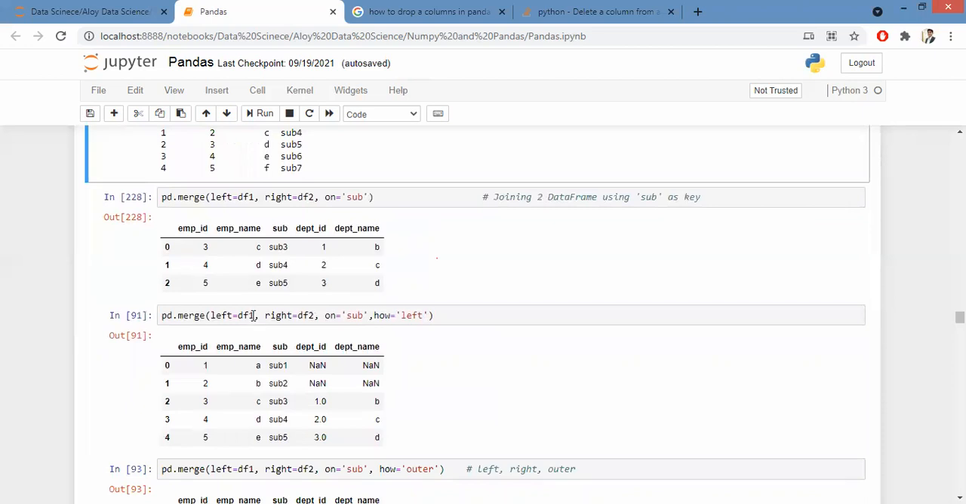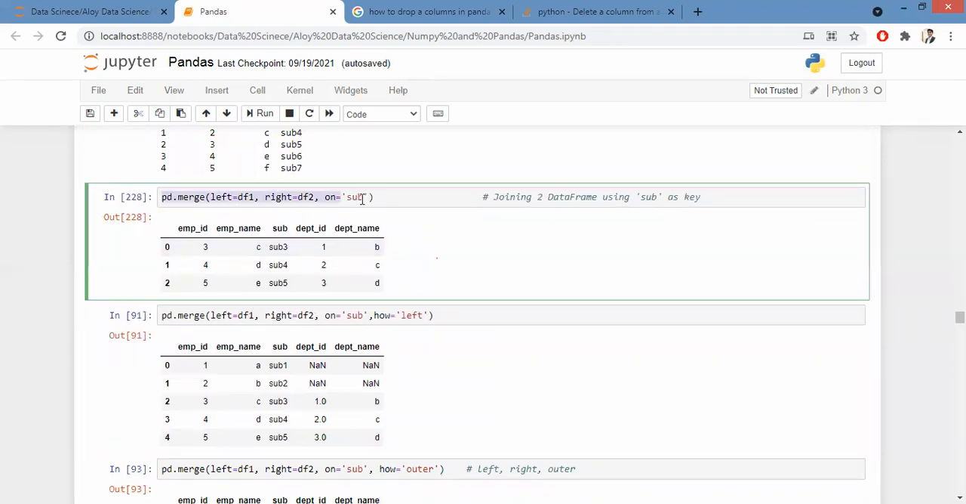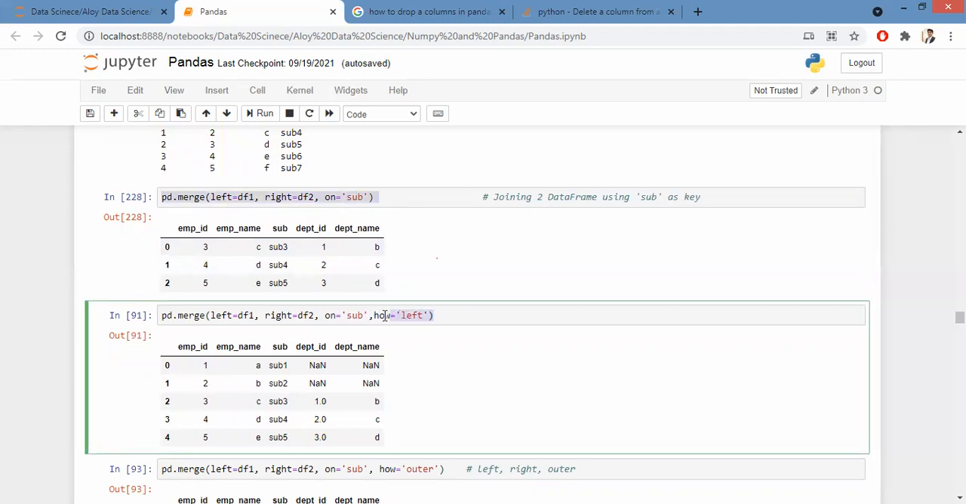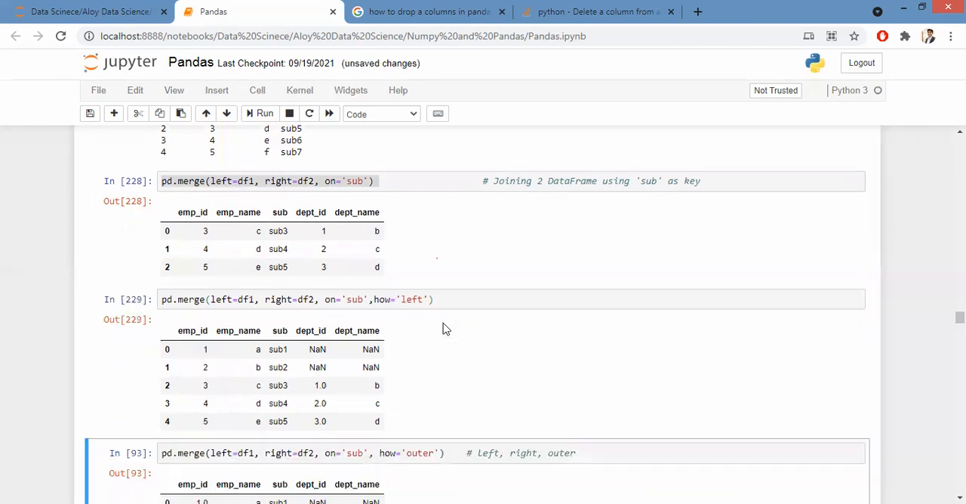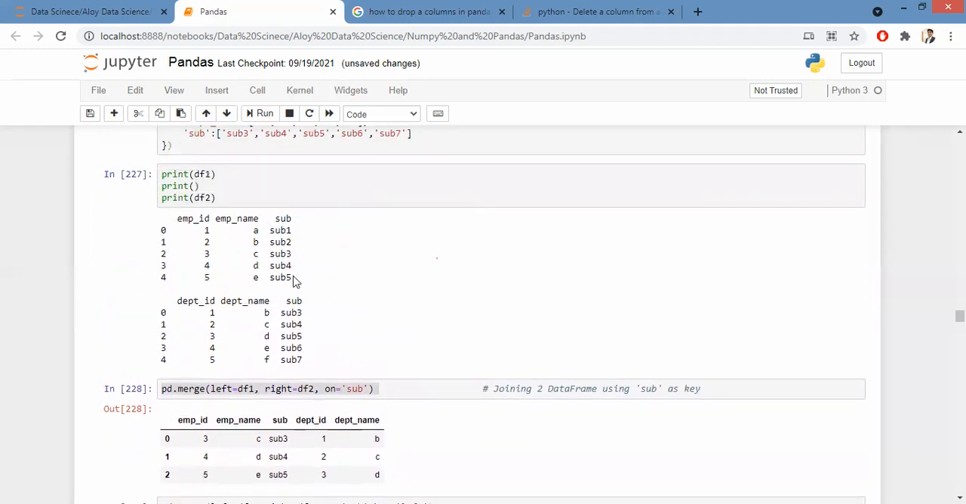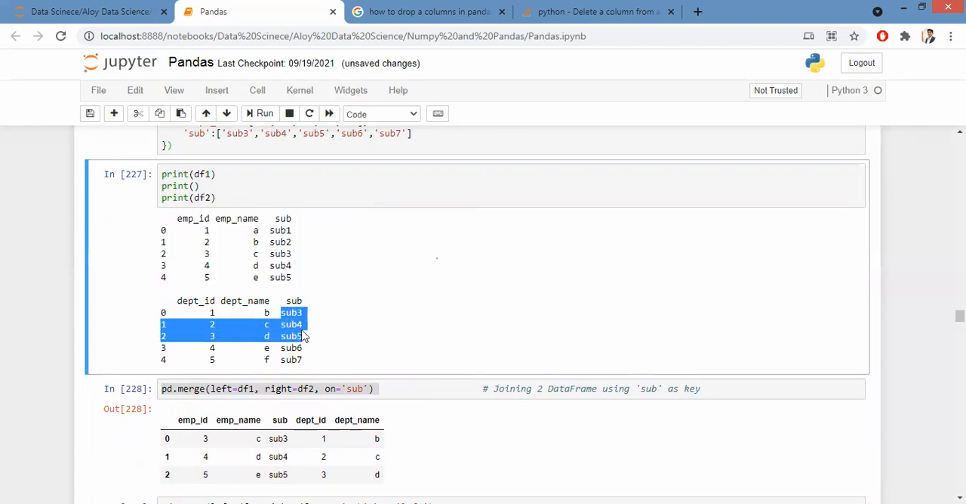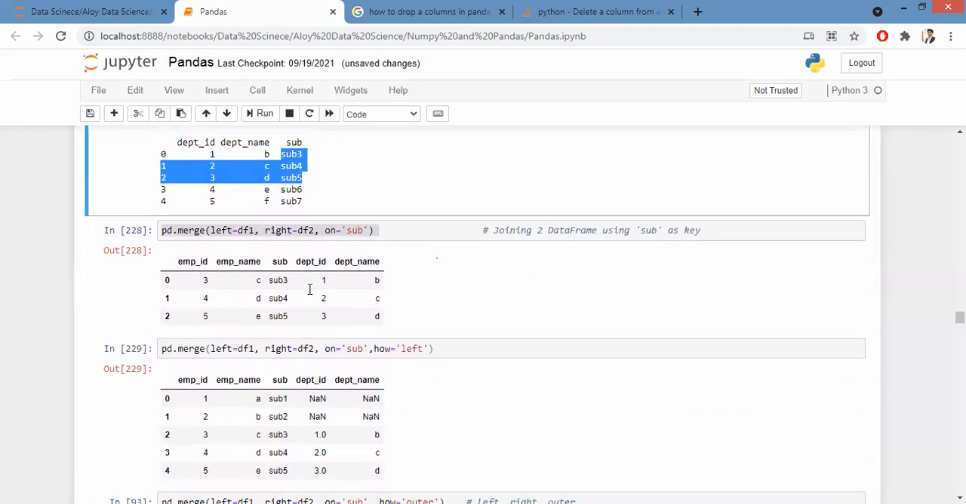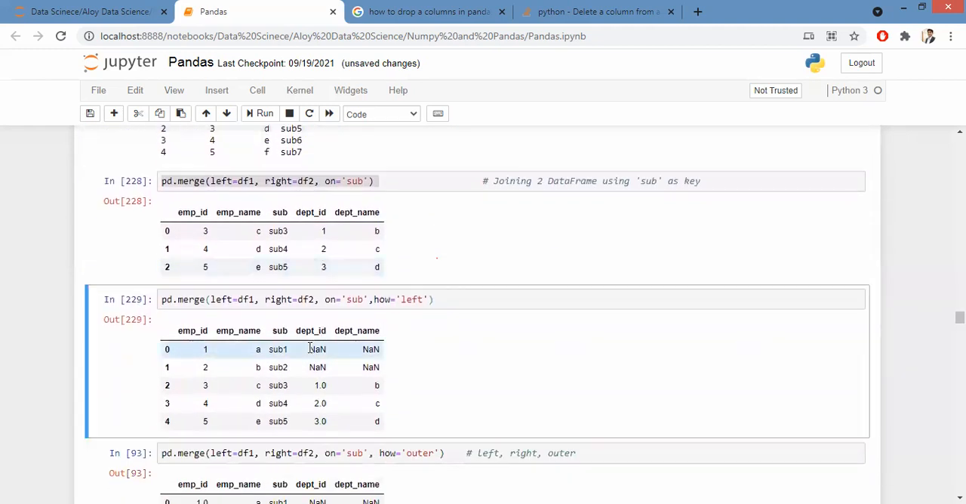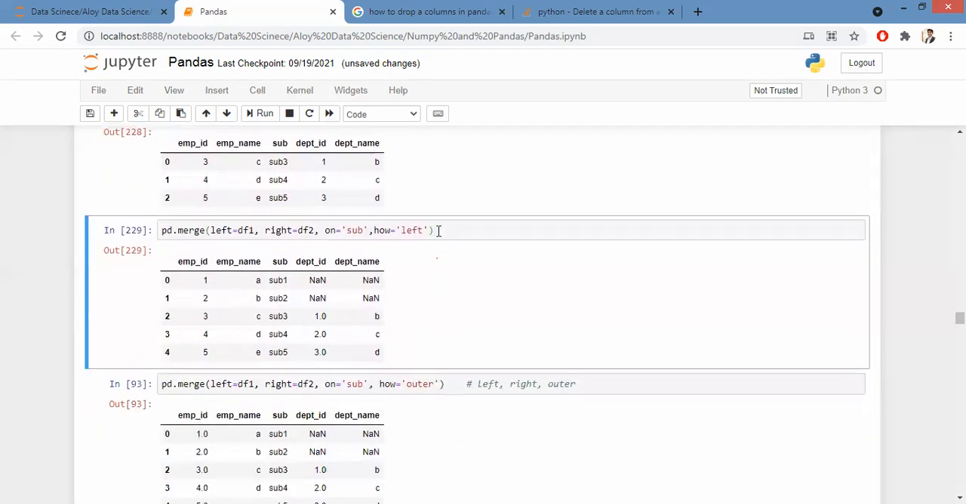So I use the same function, and I introduce a keyword called how. In the keyword how, I specify I want the merge to happen on the left. That means I want to retain the left table as it is, and whatever overlapping elements are found in the right table, you merge, and wherever there are no overlapping elements, you specify null values, that is NaN. This is your left merge or left join.